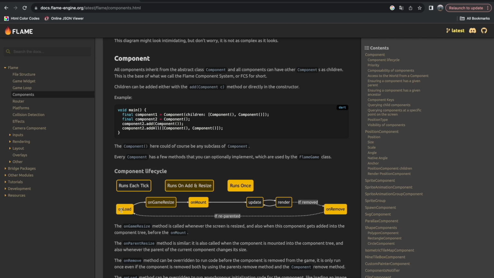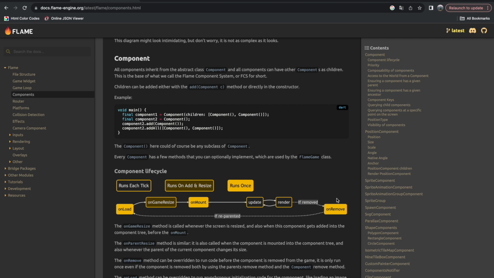Here you can see the onLoad function, which is executed in the first place. onGameResize is executed when you change the size of the game, which is obvious. onMount, when the component is mounted in the component tree, and this combination between update and render is called when you do some changes in positioning a component, execute animations or things like that.